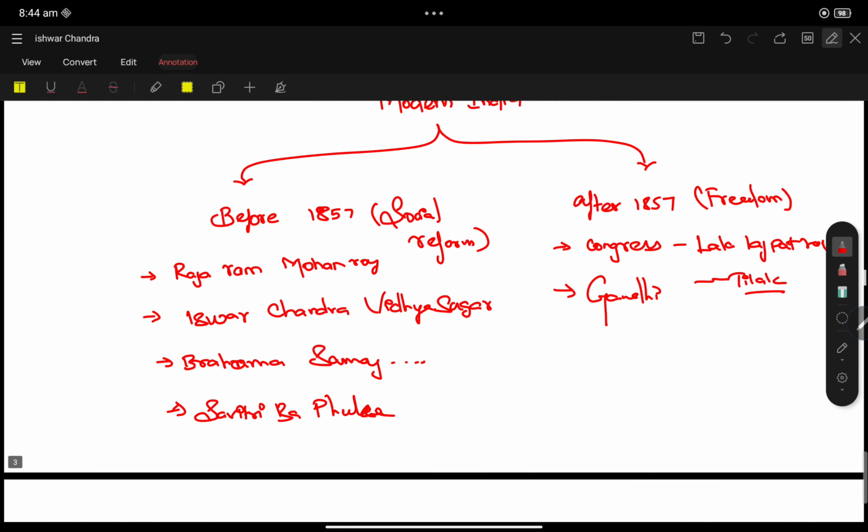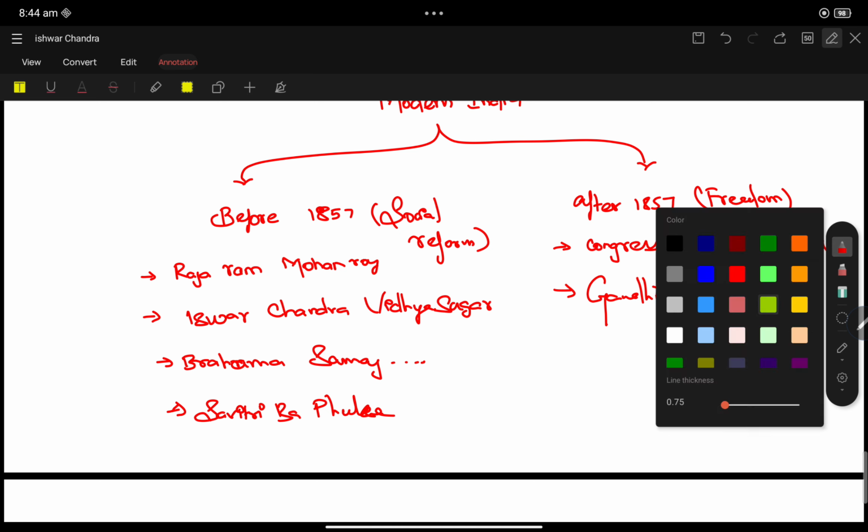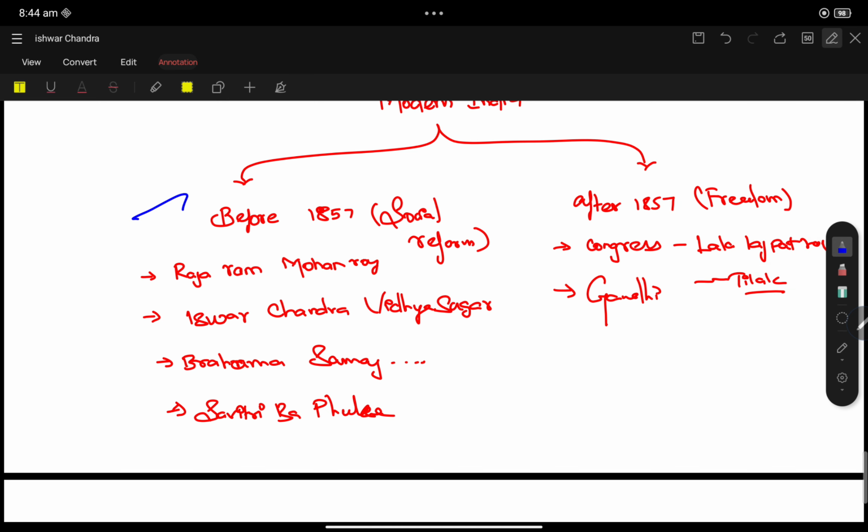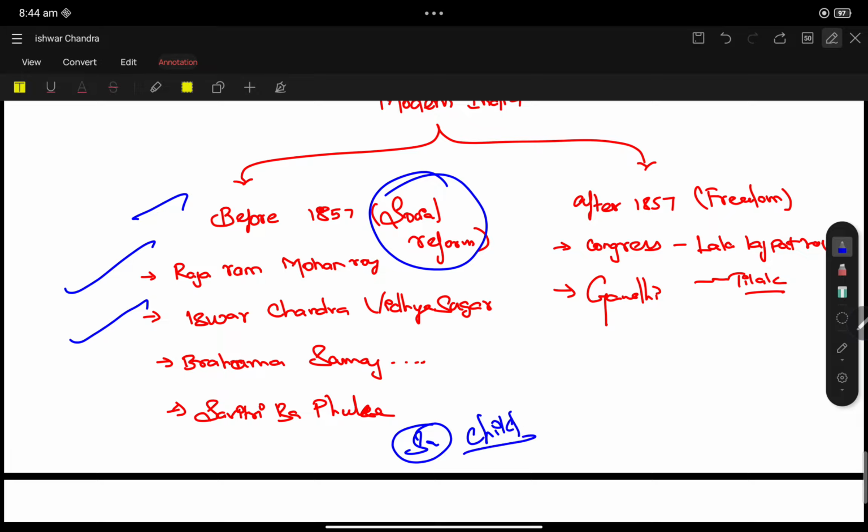See Modern India. Before 1857, the Modern India syllabus is totally focused towards social reforms like women empowerment, women education, abolition of sati, widow remarriage, Bethune School, and all these things. The leaders like Raja Ram Mohan Roy, Ishwar Chandra Vidyasagar, and a lot more leaders were fighting for social freedom, against the sati, against child marriage, all these societal evils.